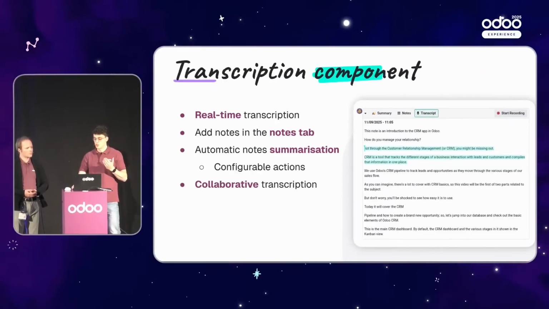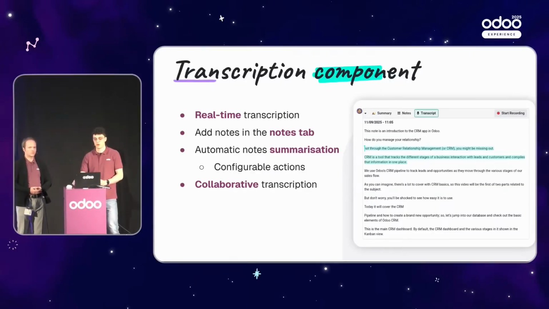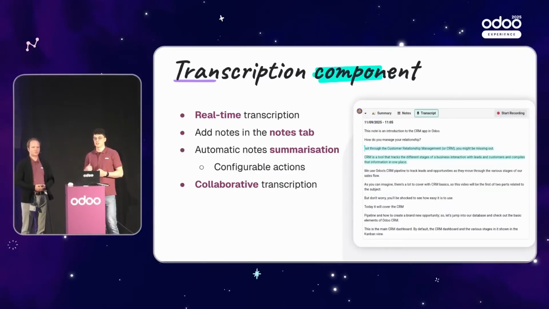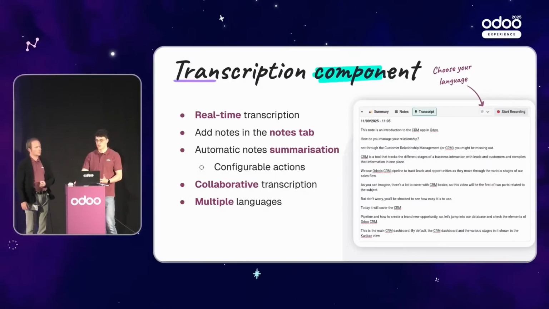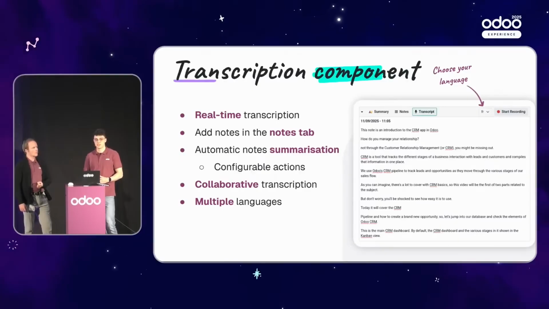Next up, this component can be used in any HTML field and can be used in collaboration with your colleagues. If you have a meeting, everyone can, as you speak, make modifications to the text, update it and add notes, etc. This component comes with multiple languages. If you have a need for multiple languages, just install all the languages that you need on your database, and they will be available for the recording here in the component. This is important because if you want to record in a specific setting, specifying the language will help the transcription to be more accurate. It's not mandatory, but it will help it to be more accurate.